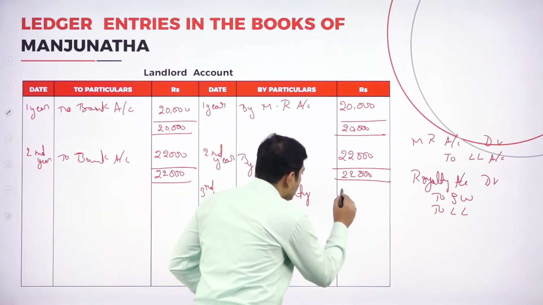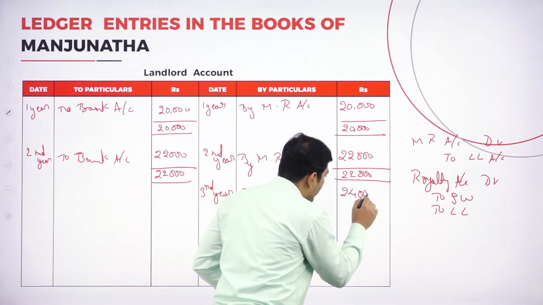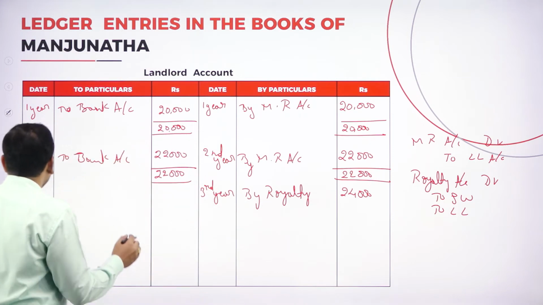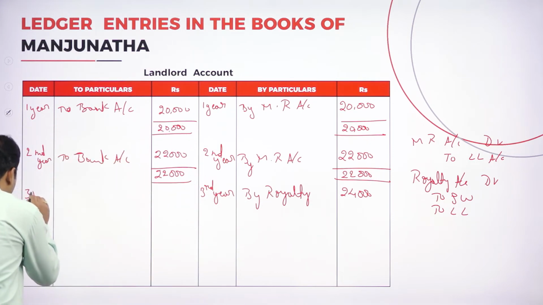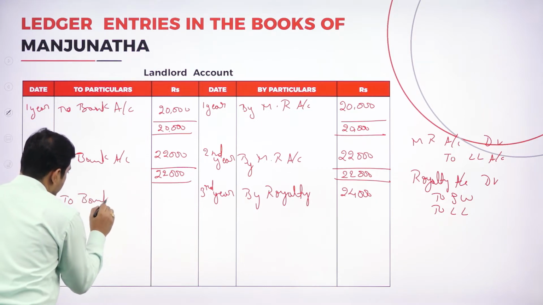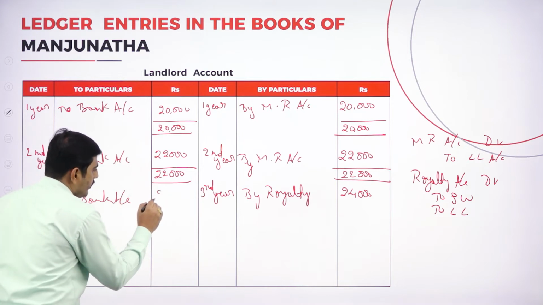So it is 24,000. We could not recover any short working. So later we can go to the debit side, third year, to bank account, 24,000.